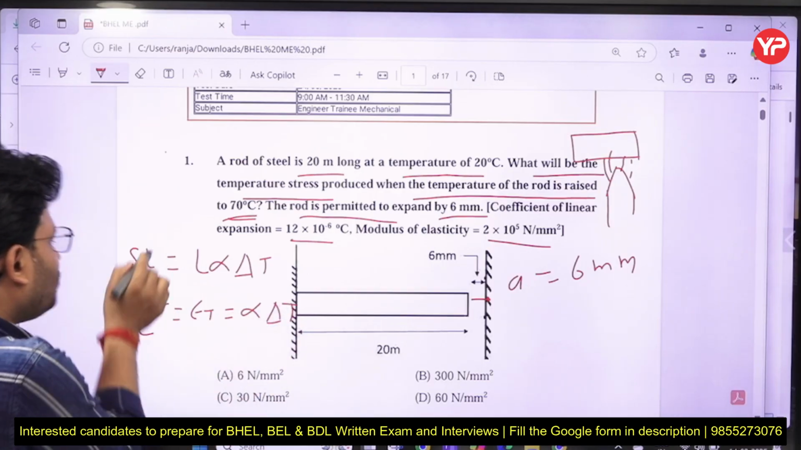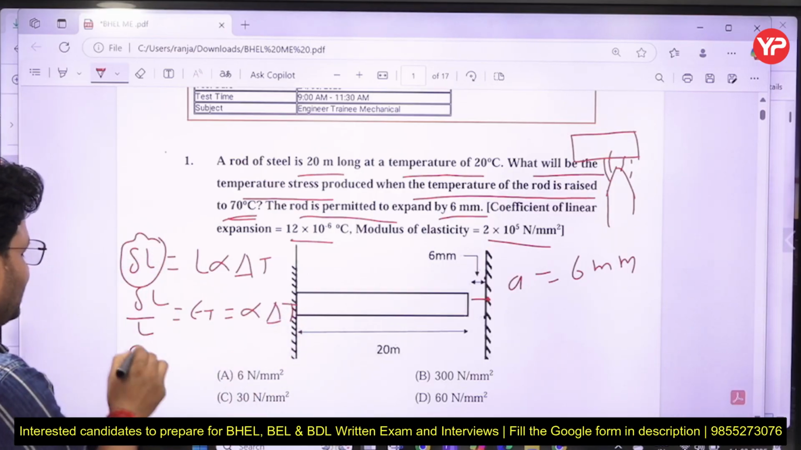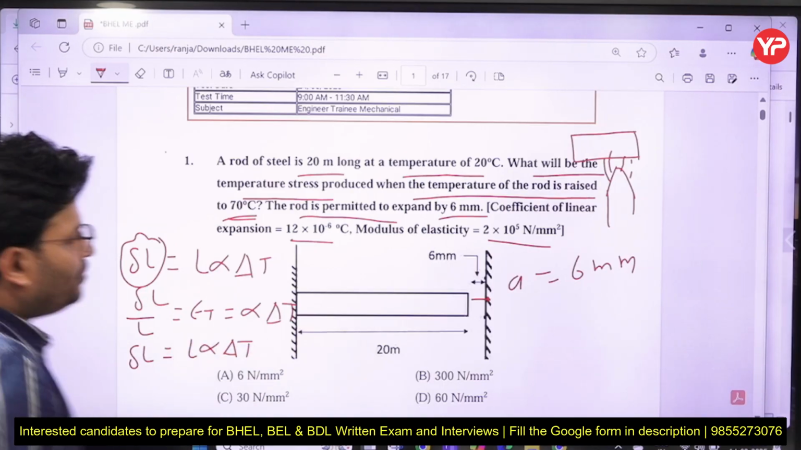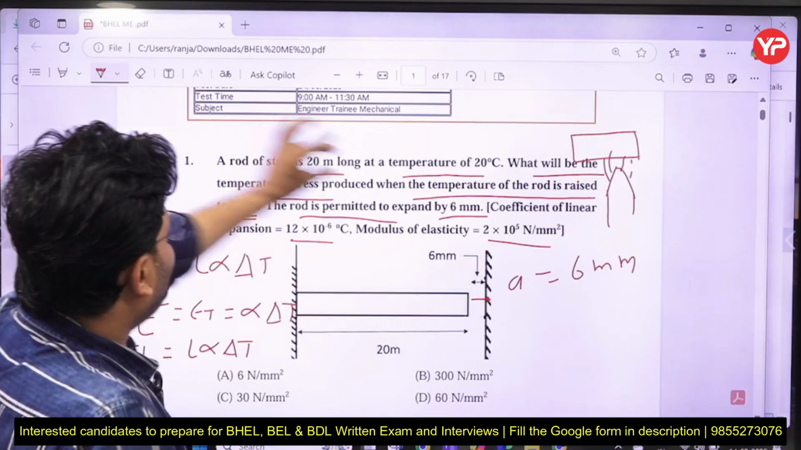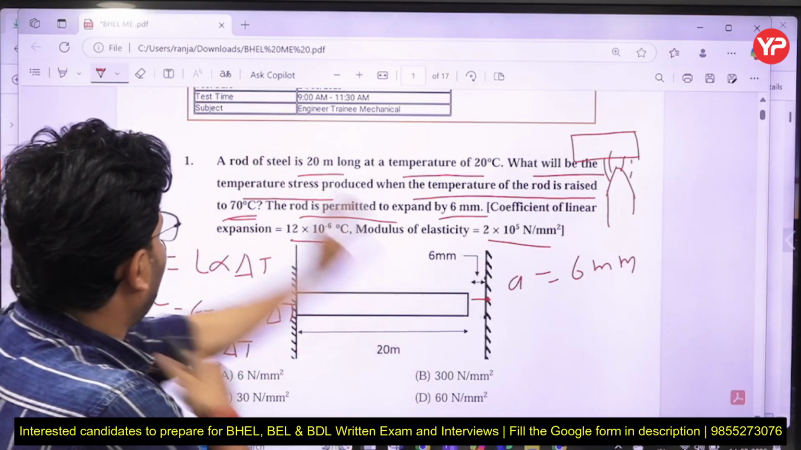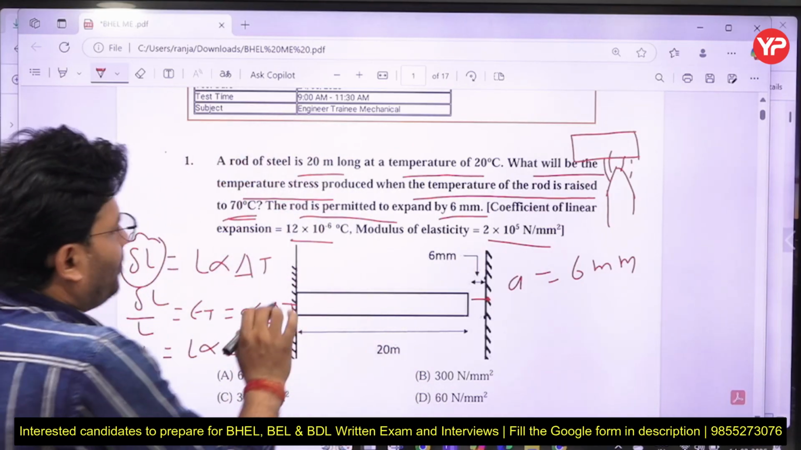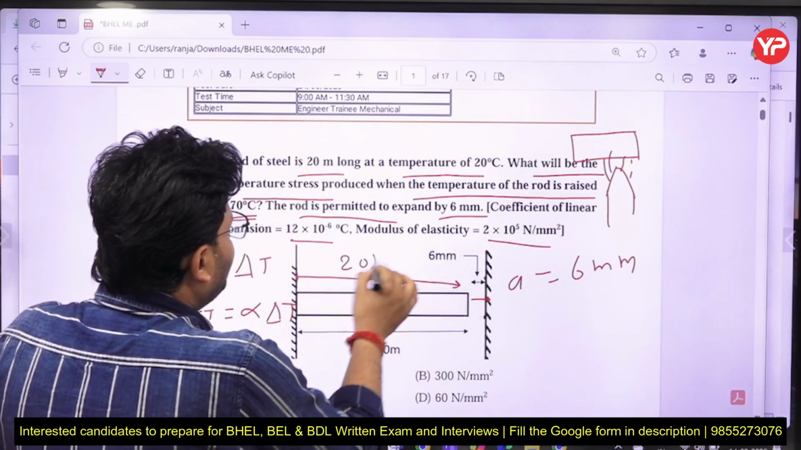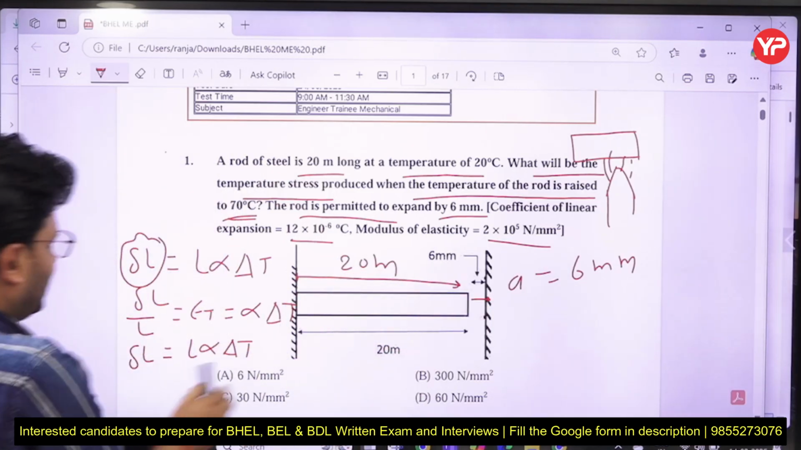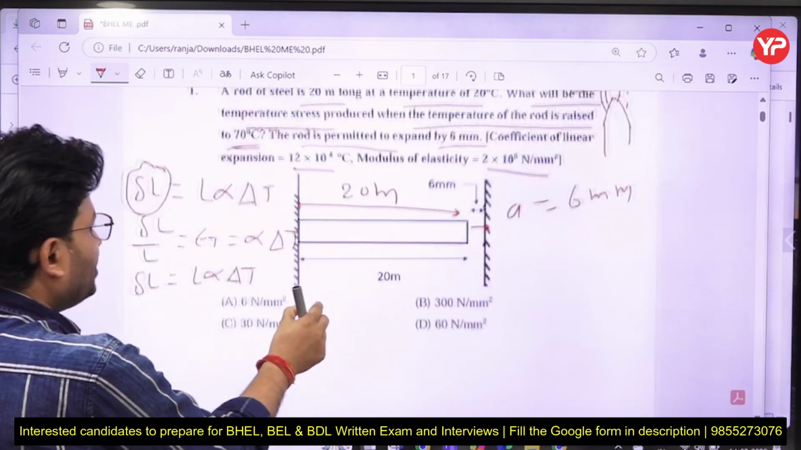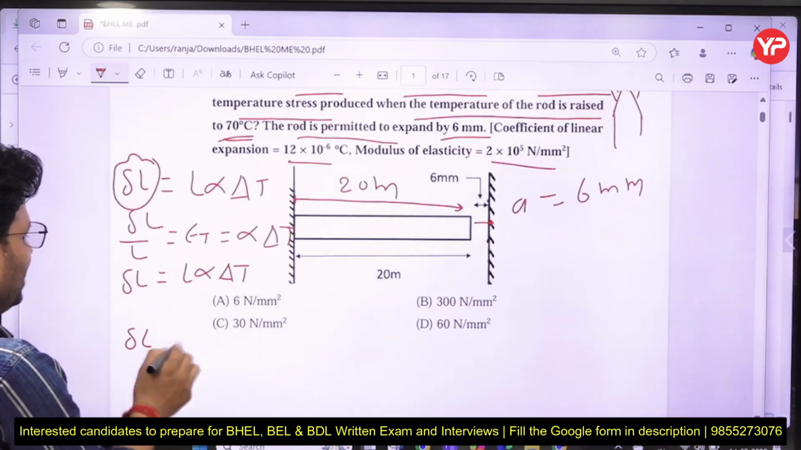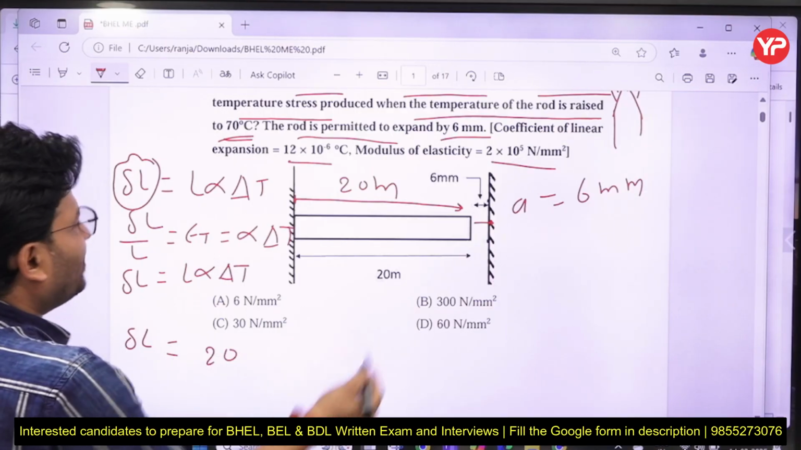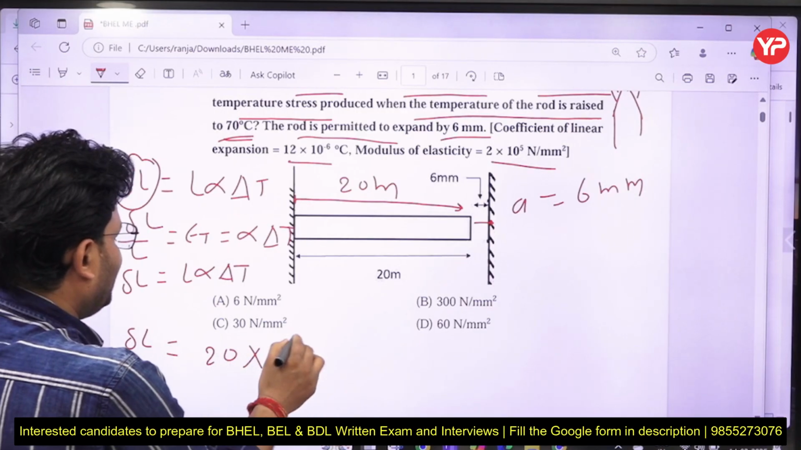So if I want the change in length, we can say change in length is L alpha delta T. In the question, how much is L given, my dear friends? Here we can say a rod of steel 20 meter long, from there to there, so it is 20 meter long. Can you tell me what will be delta L here, the change in length? L is 20 meter, so let me convert it into mm: 20 into 10 to the power 3.